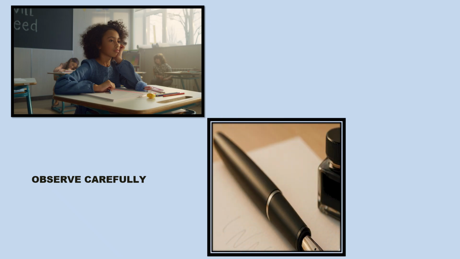Students, let me ask you something. When you read a book, do you read the words or do you also think about what they mean? For example, if you see water boiling, a normal person just says it is hot, but a scientist notices bubbles, steam, and temperature change. Look at this pen now. This pen reminds us that science is also about writing what we observe. That is why observation is important.